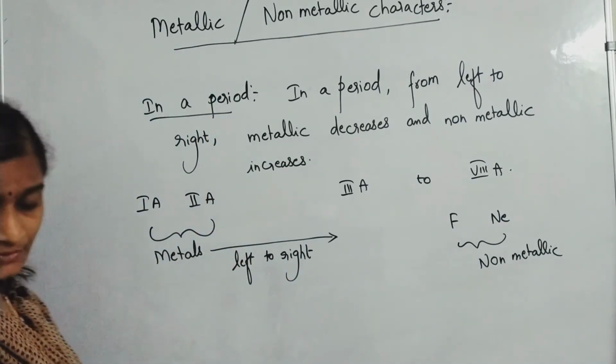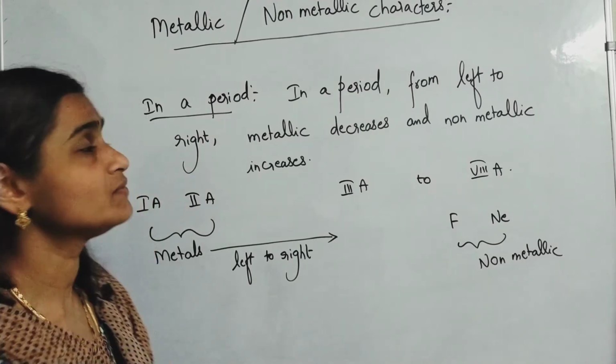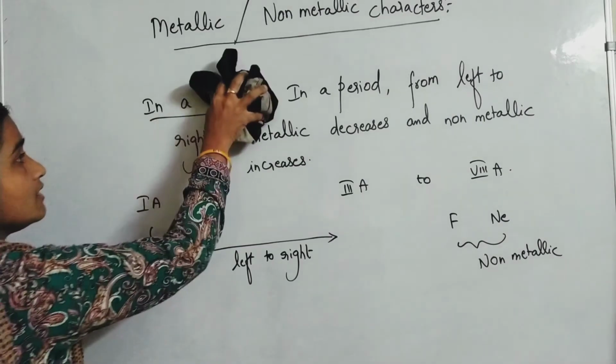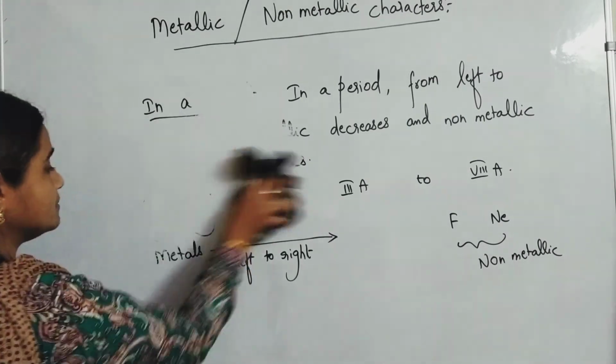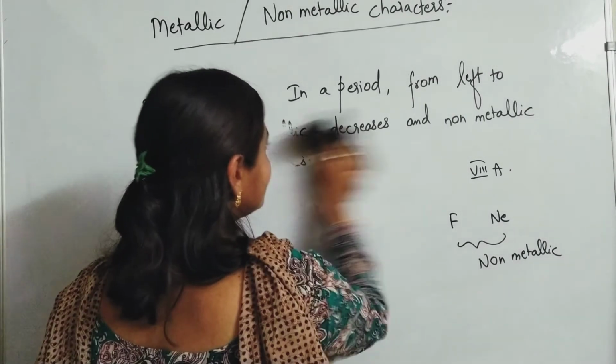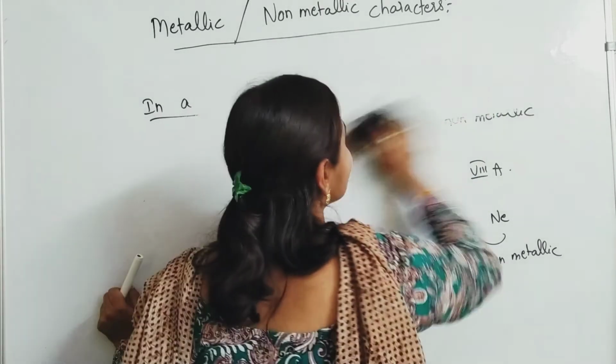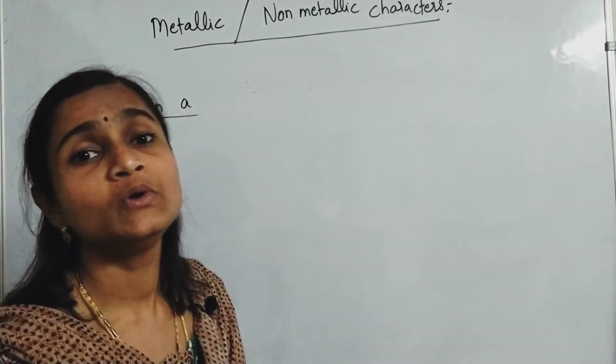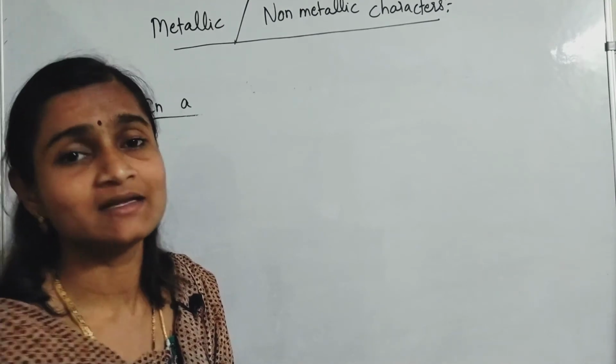Okay, now in a group we'll see. In a group from top to bottom, metallic character increases and non-metallic character decreases. As just now I told you, in any group, bottommost element is a metal.